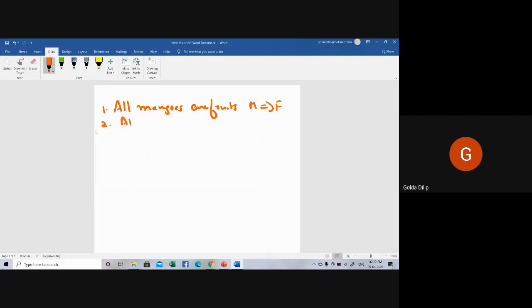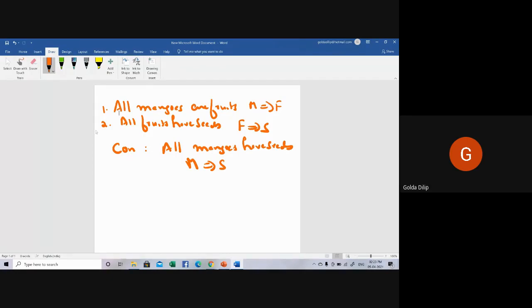My second sentence is all fruits have seeds: fruits implies seeds. What will be the conclusion here? A implies B can be changed as not A or B. The same way for the second sentence, you can conclude that all mangoes have seeds, so mangoes implies seeds. This is concrete for sure.